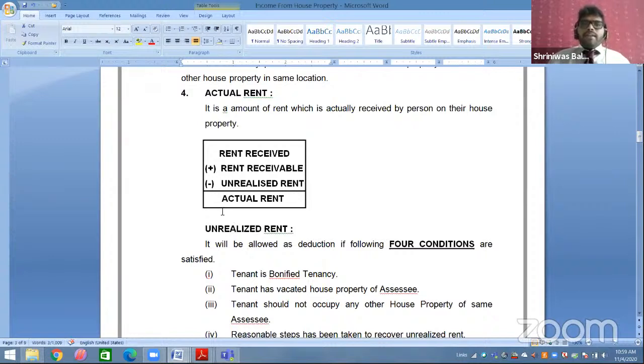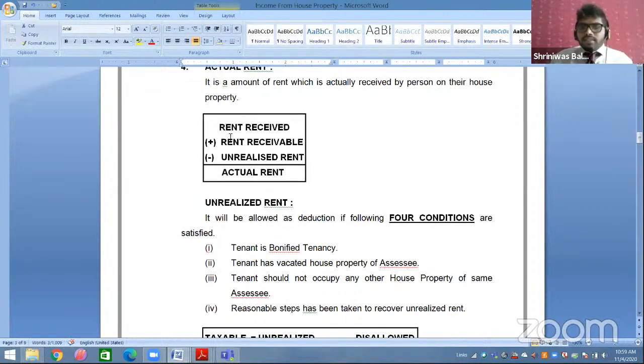Now, whenever you are receiving any rent, for example, I have rented for 12 months. Out of 12 months, I have received rent for 8 months. And 4 months rent has to be received. So that is the receivable part. Now, the tenant is saying, I cannot pay 1 month rent. So you have realized that 1 month cannot be realized from the tenant. That will be called unrealized rent. So whenever you have unrealized rent, you have to deduct that amount.